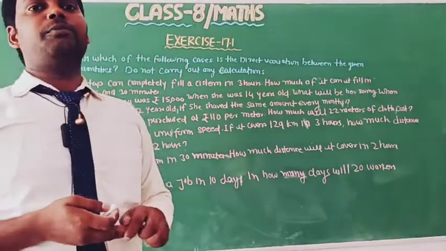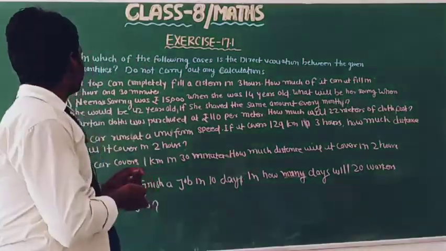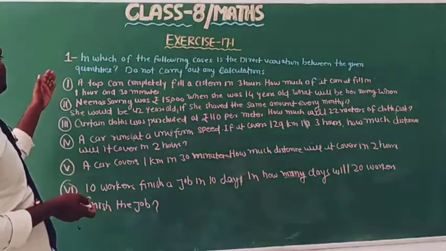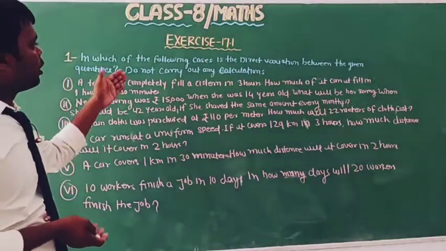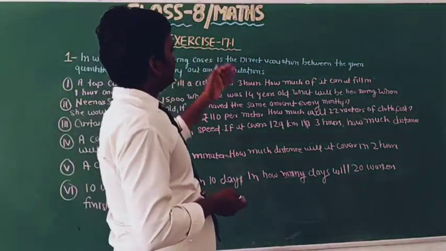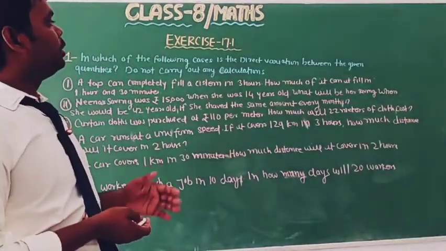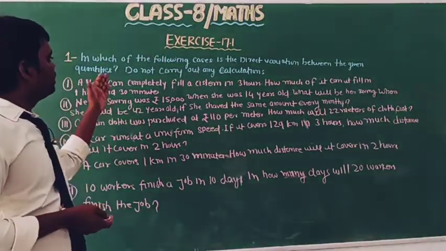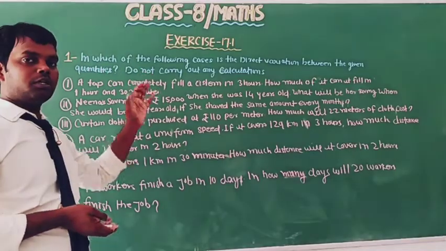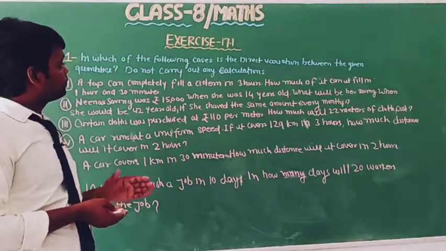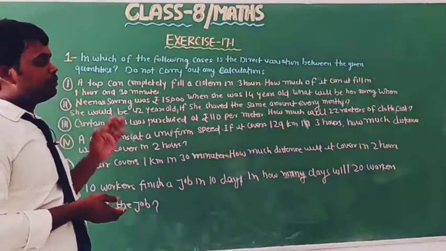So let us begin from question number one. In which of the following cases is there direct variation between the given quantities? Do not carry out any calculation. Okay, so we have the first part.